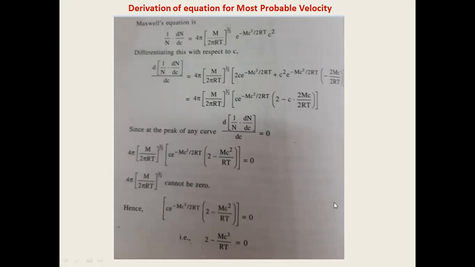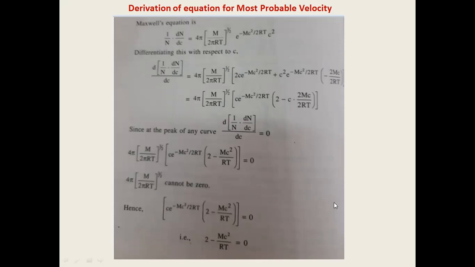The first equation which I have written there: (1/n) dn/dc is equal to 4π (m/2πRT)^(3/2), that is basically the square root of the term, cubed, times e to the power of minus mc² divided by 2RT, times c². So as I told you, this is a differential equation. Now we have to differentiate this equation for the derivation of most probable velocity.